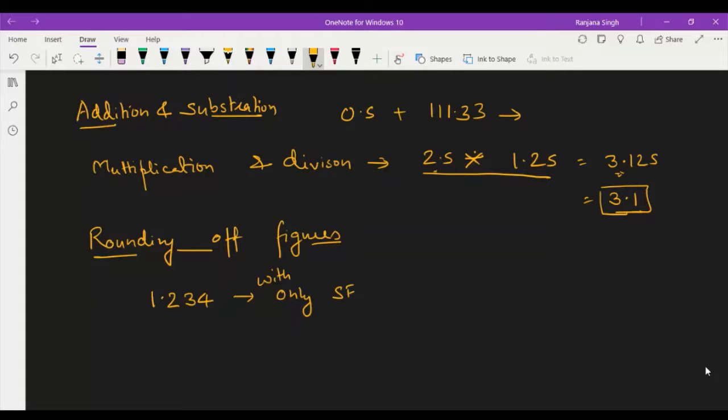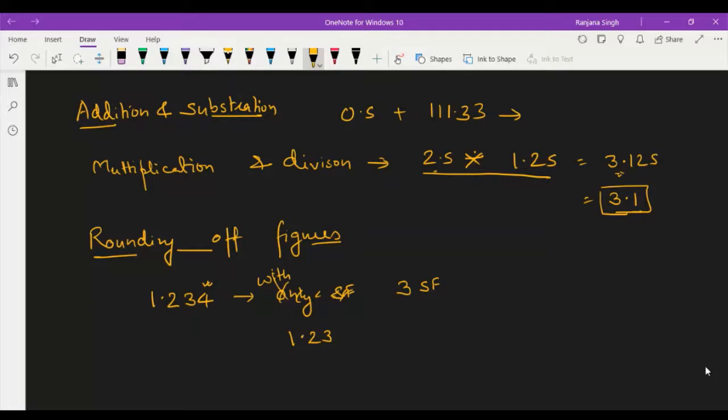What is the rule of rounding off? If you want to represent it with three significant figures, then you have to write in this way.